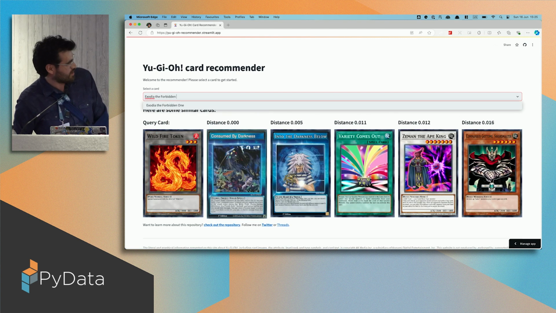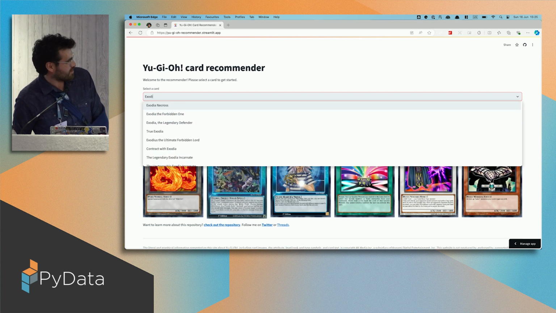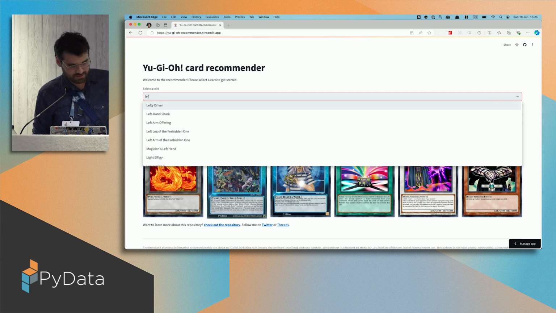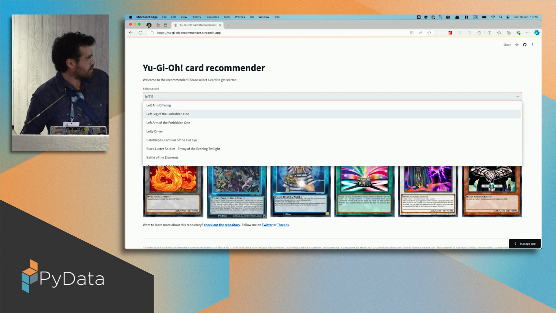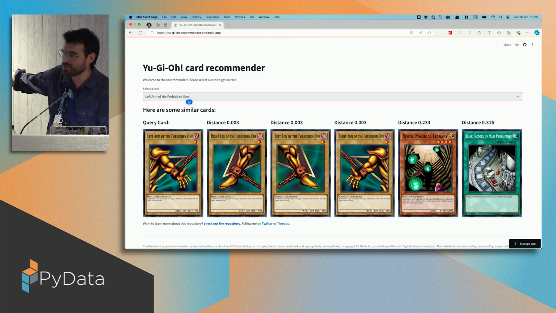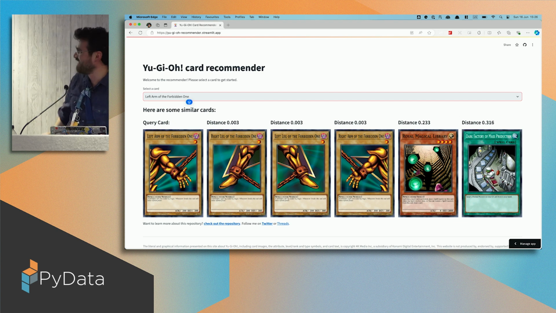So let me just try with the, do you remember how the name of the specific part is? Left. Okay, let's just do left arm. Okay, so yeah, given the head, we were supposed to get that. Yeah? Okay.